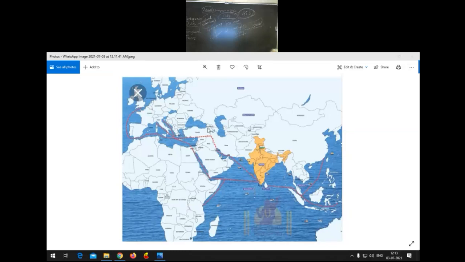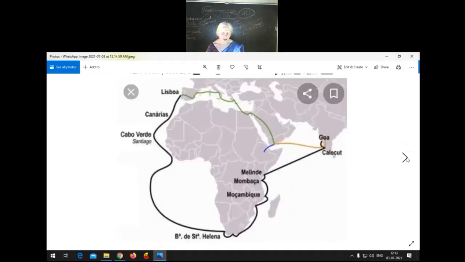Mataji, please bring the arrow mark a little below. Yes, that point is there, no? So this is the place where Constantinople was. This is how Europeans used to come to India. You can see that route, no? Yes. Next. After the fall of Constantinople, let us see the new sea route to India now.